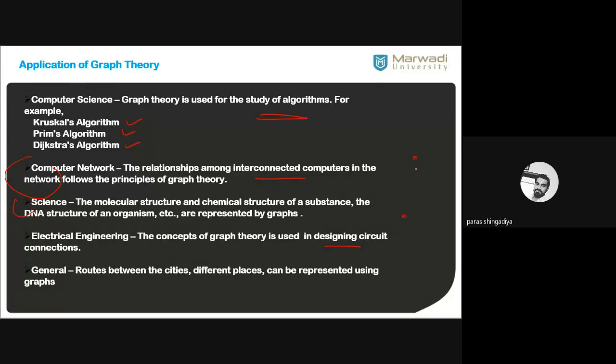Another, you can consider connections by road networking, by flight networking between any two particular locations, then network connections, then gas pipeline connections between any two locations. Graph theory is required there to solve complex problems.